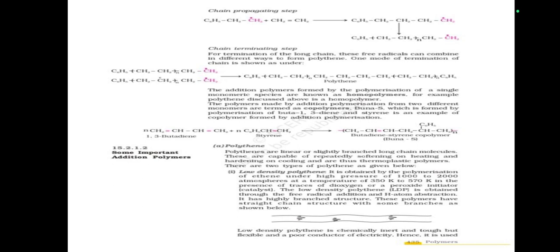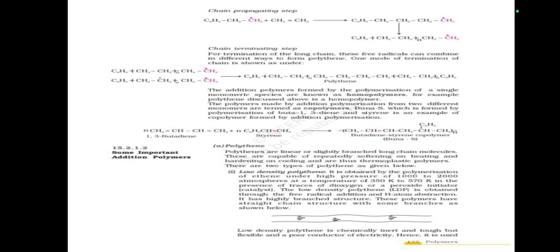There are two types of polythene as given below. Low density polythene is obtained by the polymerization of ethene under high pressure of 1000 to 2000 atmospheres at a temperature of 350 Kelvin to 570 Kelvin in the presence of traces of dioxygen or a peroxide initiator, through free radical addition and hydrogen atom abstraction.